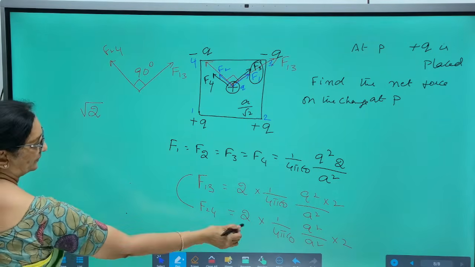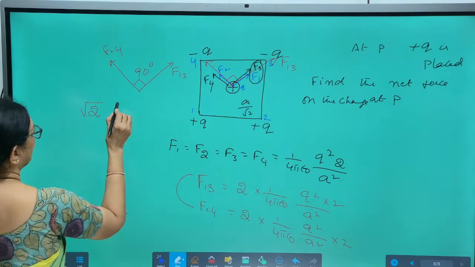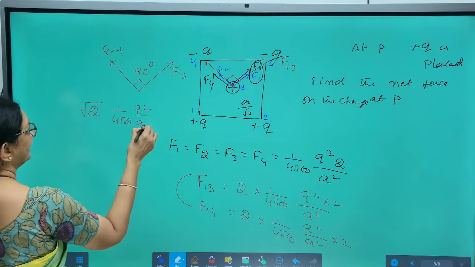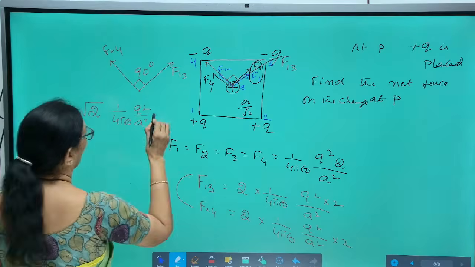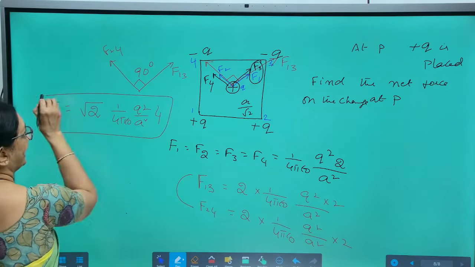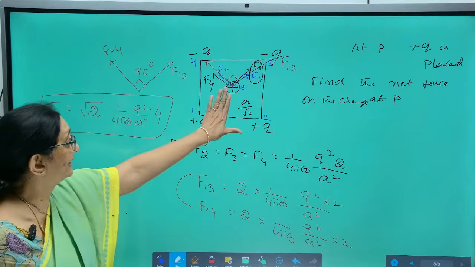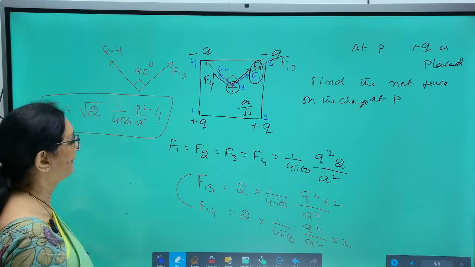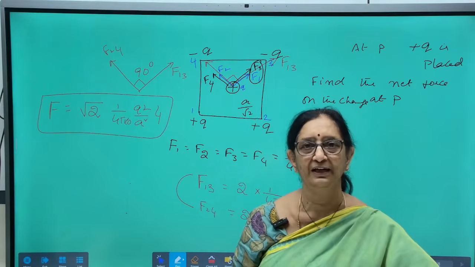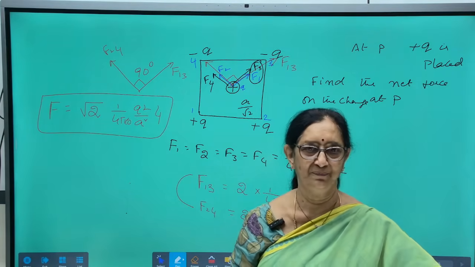So root 2 times this is 1 by 4 pi epsilon naught q square by a square, 2 2s are 4. So the net force acting on the charge placed at the center in this case is 1 by 4 pi epsilon naught q square by a square, 4 root 2.